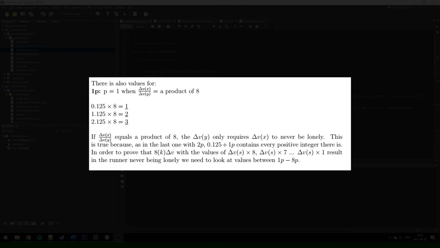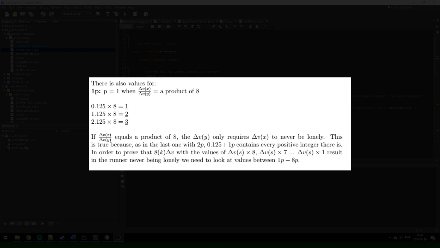There's also values for delta Vx divided by delta Vy where the period equals 1p. And this is the case where delta Vx divided by delta Vy is a product of 8. So an example of this is where delta Vx divided by delta Vy equals 8 divided by 1, which is 8. And then if we take 0.125 times 8, it equals 1. And 1.125 times 8 equals 2. And it follows this pattern.